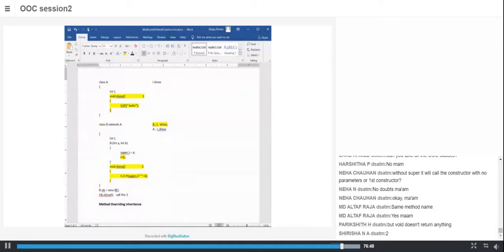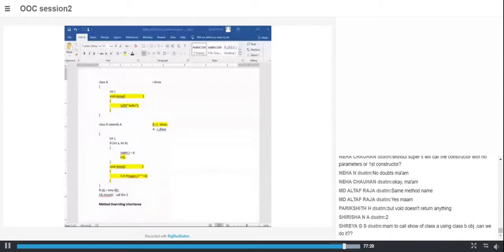You can check. Okay, Neha, your question is which constructor will it call? See, Neha, if there is no super, it will call the default constructor. Default constructor is a constructor without any parameters. Assume there is no default constructor which you have not defined. Then Java will provide its own default constructor which gets called. I hope you understood the answer.